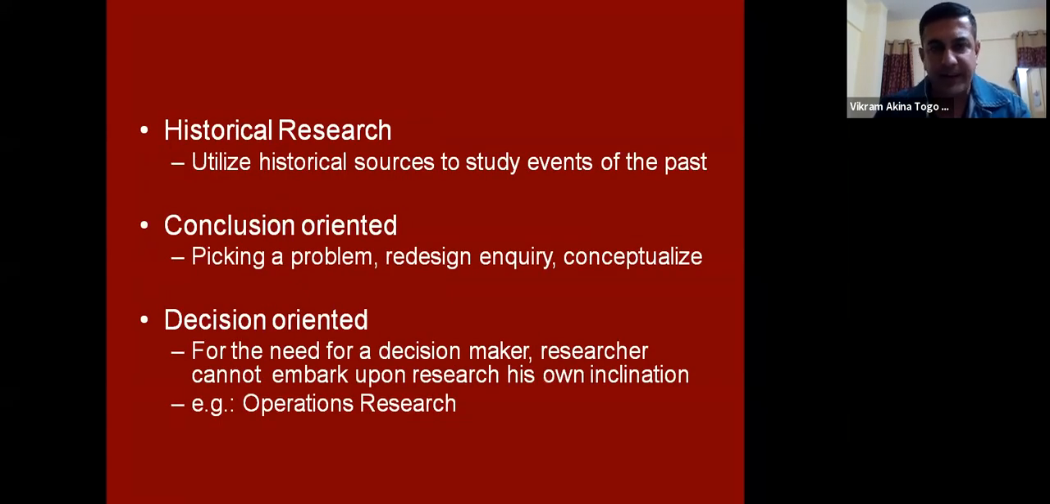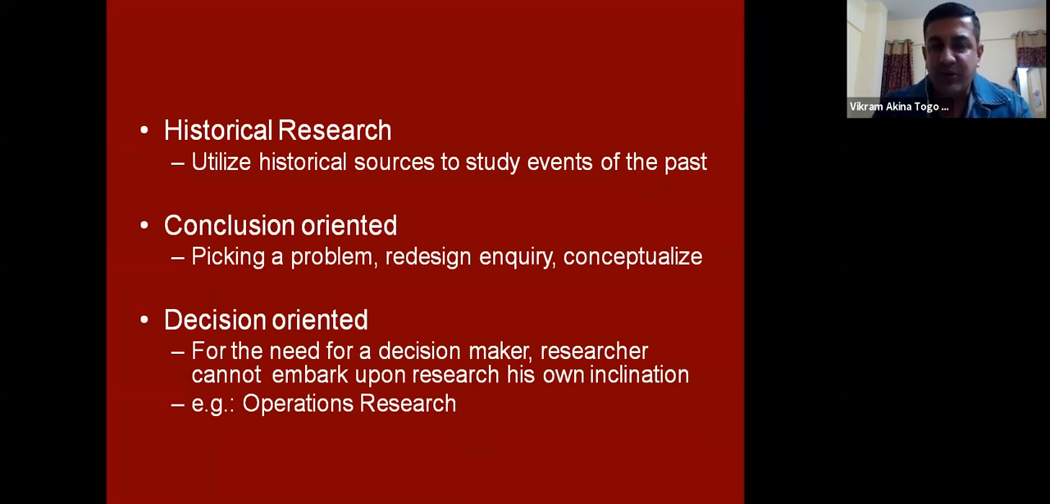We'll come to that later. Then, in a broad sense, there are historical researches where we are studying historical aspects. In psychology it is not valid, but in history we study, say, the British era or the history of a particular palace, and we try to do research on how the palace came into being. So we are utilizing old historical resources.